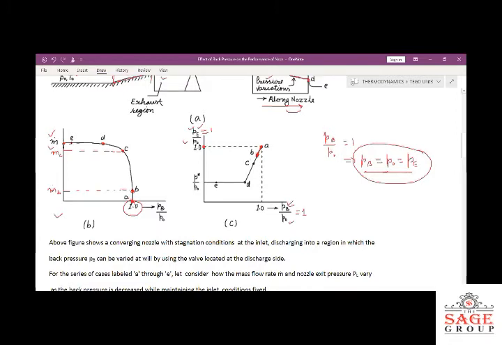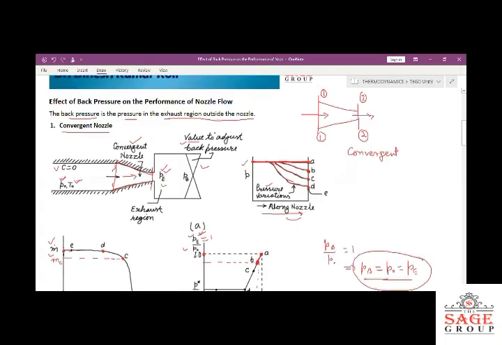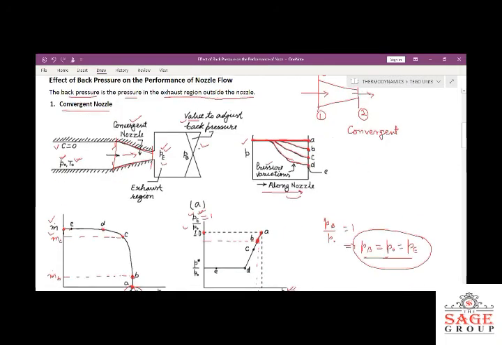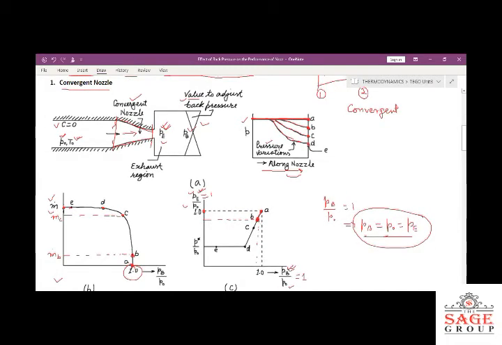So at this point B, the pressure is going to be reduced. When the pressure is reduced, definitely the back pressure will be reduced, and at the same time the exit pressure will also be reduced. Means with the help of this valve, if we reduce the back pressure PB, definitely this P will also be reduced.